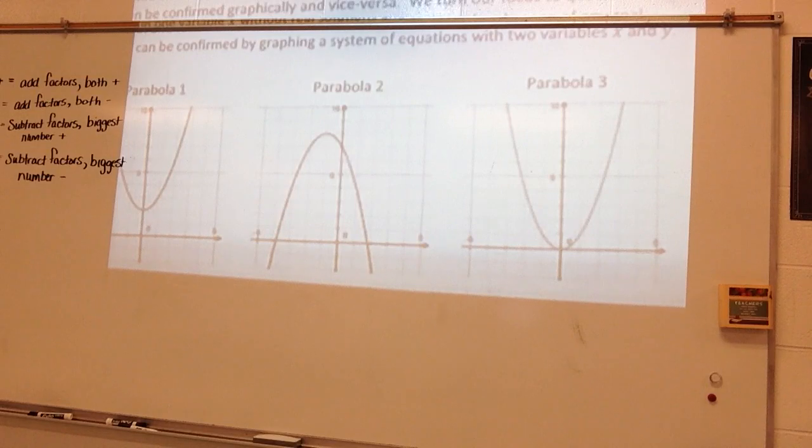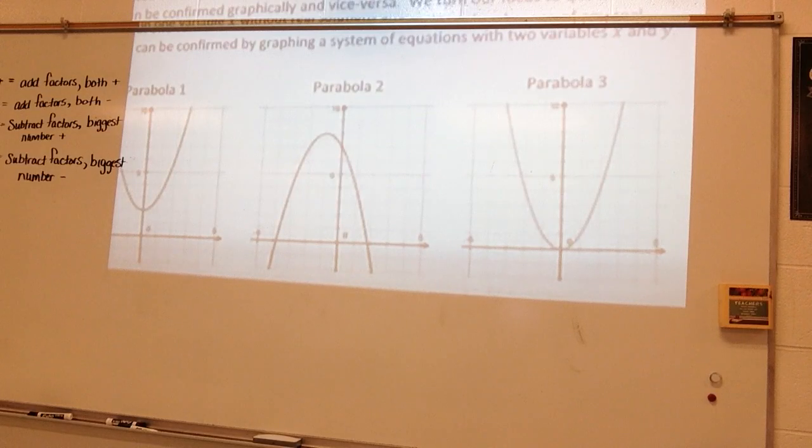Well, because parabola 2 intersects the x-axis twice, the system consisting of y is equal to 8 minus (x plus 1) quantity squared, and y is equal to 0 has 2 real solutions. Because it intersects the x-axis at 2 places, there are 2 real solutions. One would be positive here, the other would be negative here.